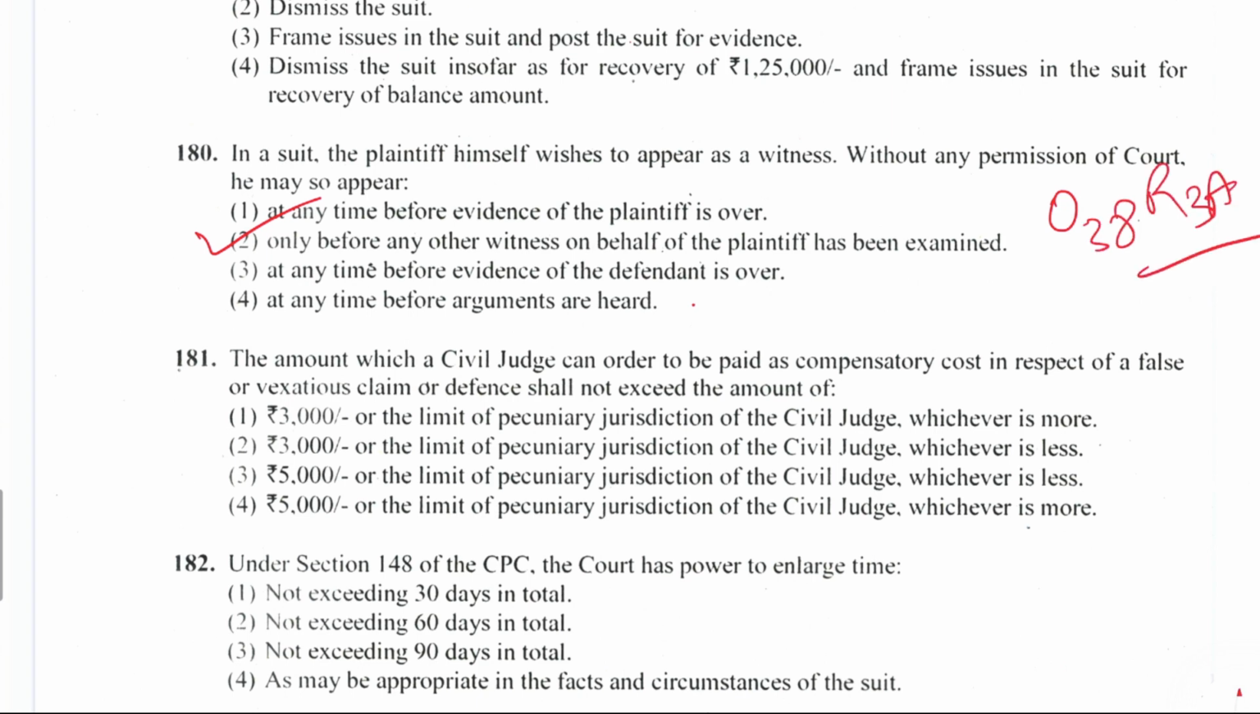181. The amount which a civil judge can order to be paid as compensatory cost in respect of a false or vexatious claim or defense shall not exceed how much amount? 3,000. Option 2. 3,000 or the limit of pecuniary jurisdiction of the civil judge, whichever is less. And it is mentioned where? Section 35A of CPC.